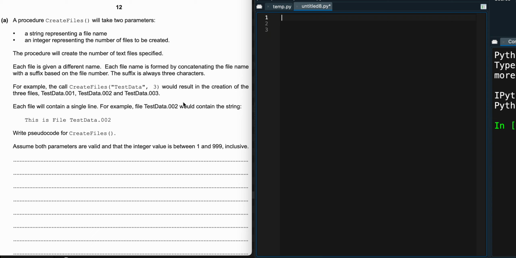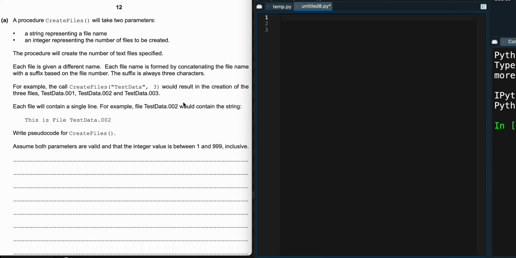So, for example, if we call CreateFiles with TestData, 3, this will result in the creation of the 3 text files: TestData001, TestData002, up to TestData003.